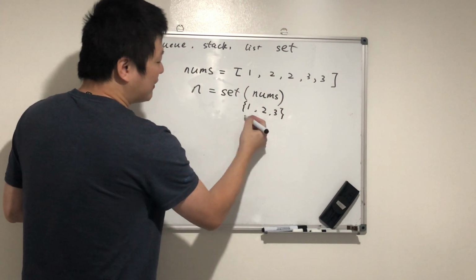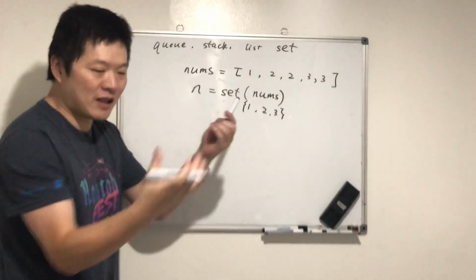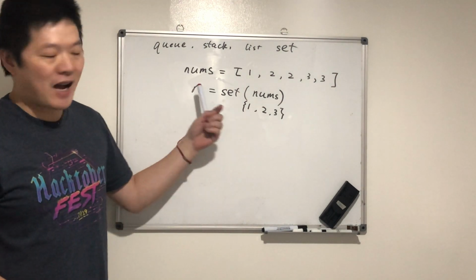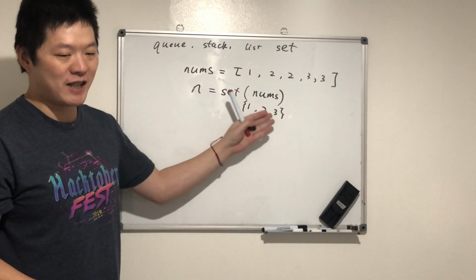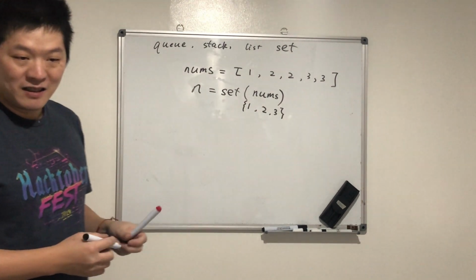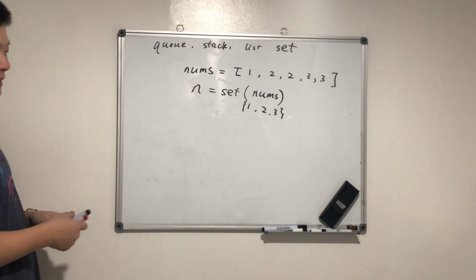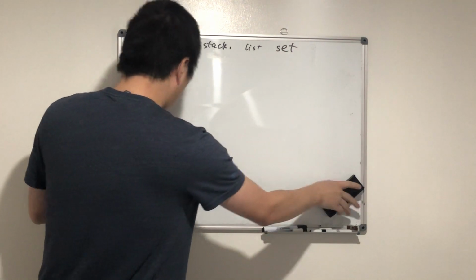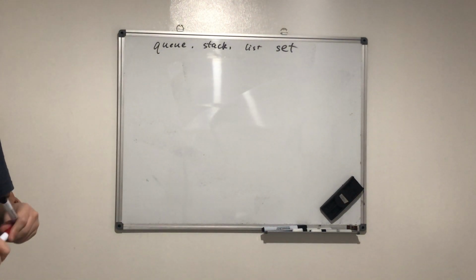And the set is unordered. It means that it's just a collection and you don't know which comes first. But it tells you those are elements which are unique. Got it? Okay, so now we can do this. It's simple, yeah?